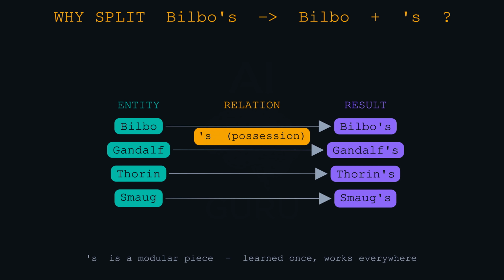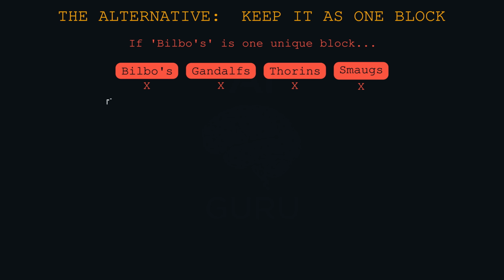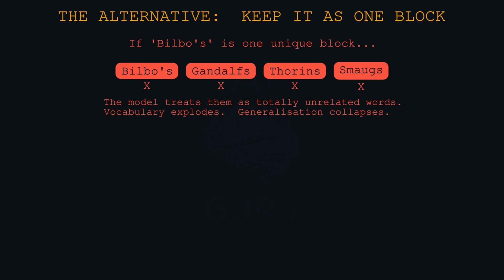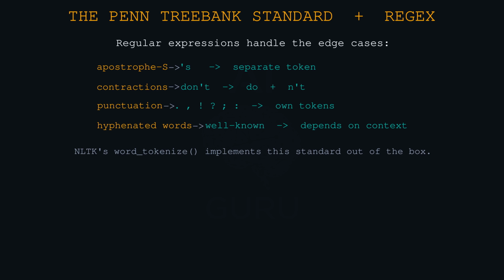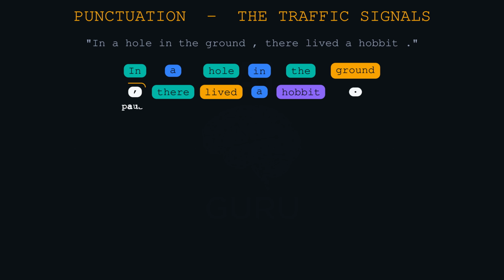By splitting them, the computer learns that the apostrophe S is a modular piece. It can attach to Gandalf, to Thorin, to Smaug. I see. If we kept Bilbo's as one unique block, the computer would have to learn Bilbo's and Gandalf's as totally unrelated words. Precisely. It makes the model so much more flexible. This relies on something called the Penn Treebank standard. It uses regular expressions, basically complex search patterns, to handle edge cases and punctuation. Because punctuation isn't just decoration. A period is a token. A comma is a token. They are the traffic signals of the sentence.